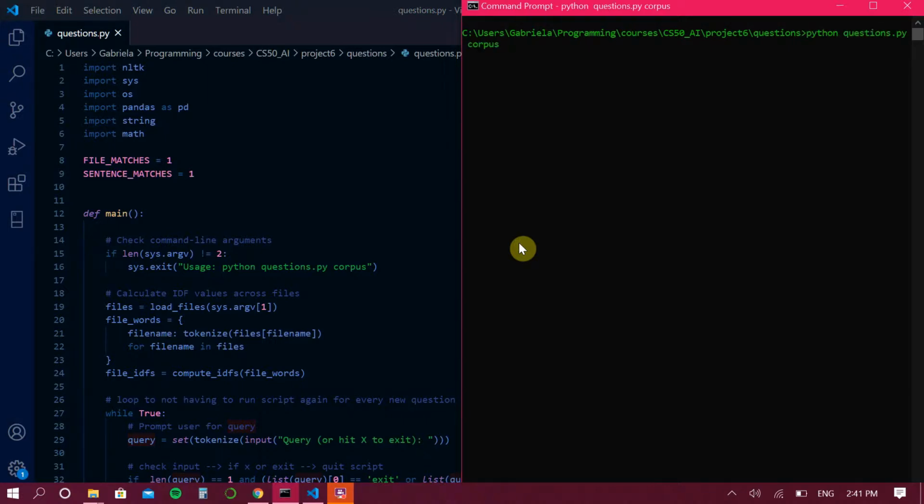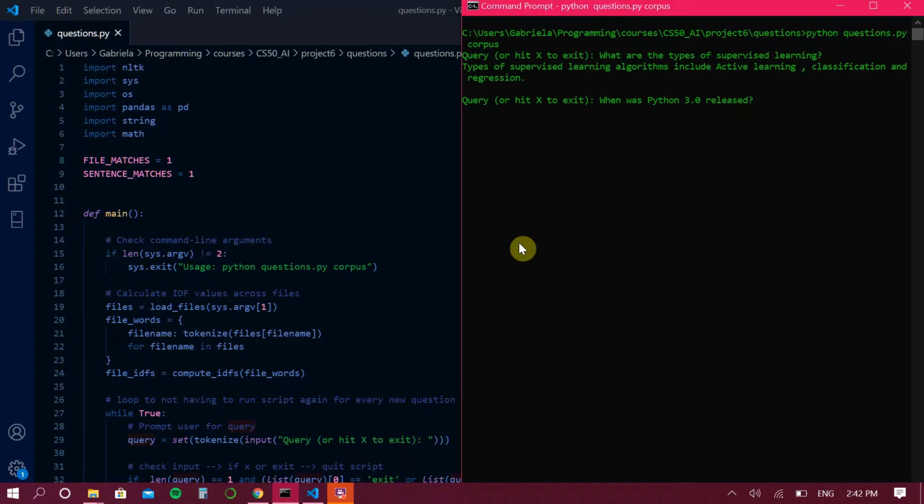So I'm just going to run this. I'm going to start by asking it the questions that we're supposed to ask. So what are the types of supervised learning? And you can see I created a loop so I don't have to start up the script every single time. So I'm just going to ask it the second question. When was Python 3 released? And the third of these questions was this one right here.